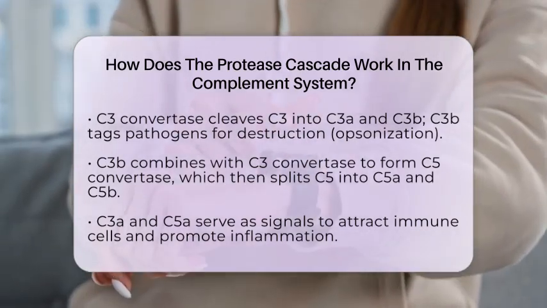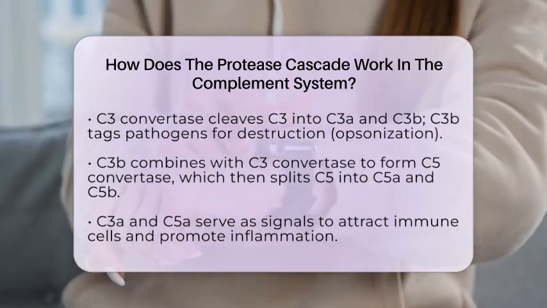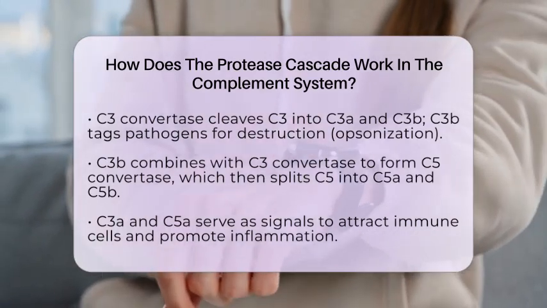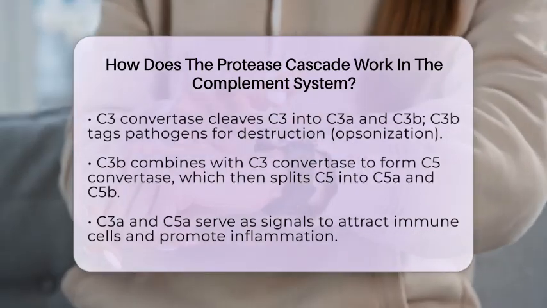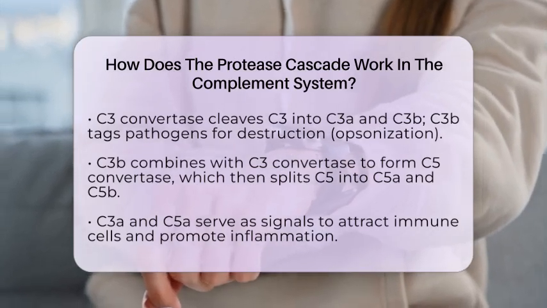C3b then sticks tightly to the surface of the pathogen, tagging it for destruction, a process called opsonization. C3b also combines with the C3 convertase to form a C5 convertase, which then cleaves C5 into C5a and C5b.